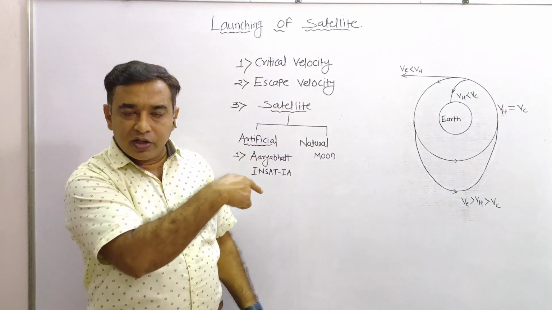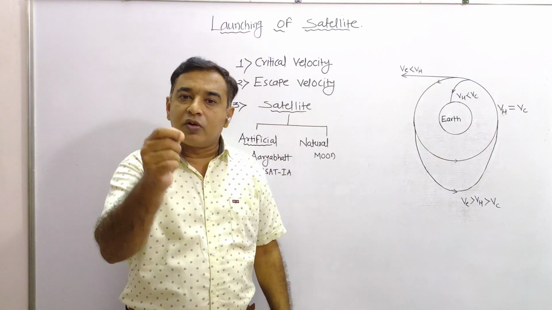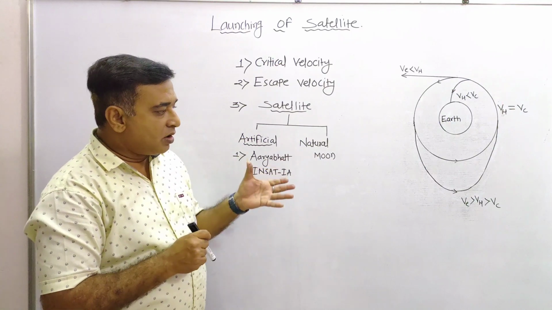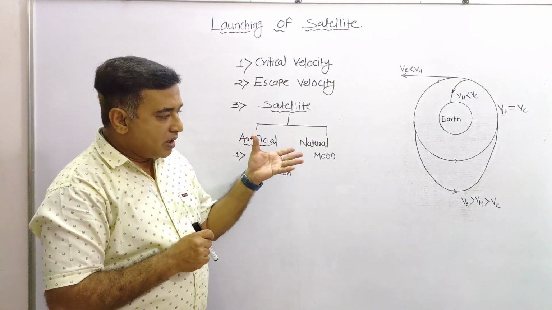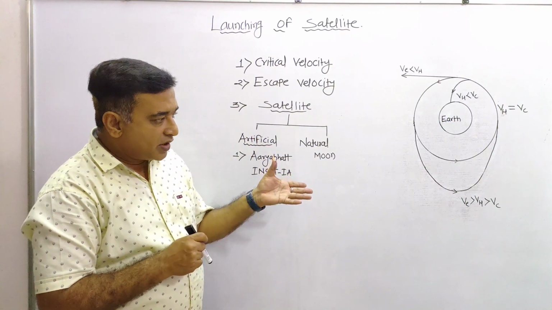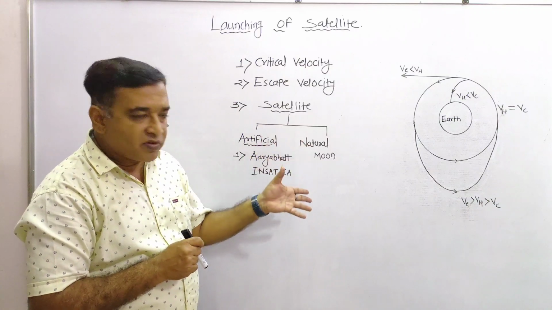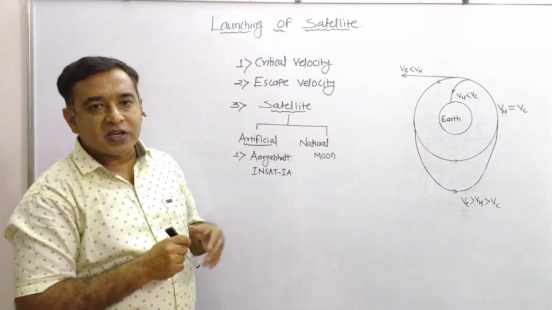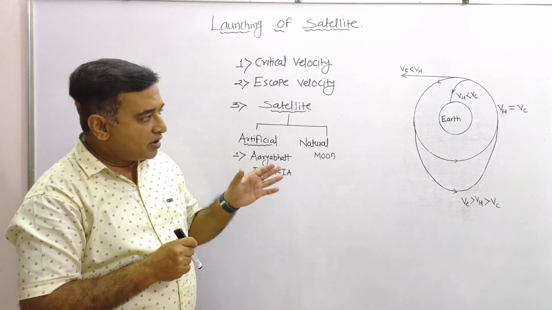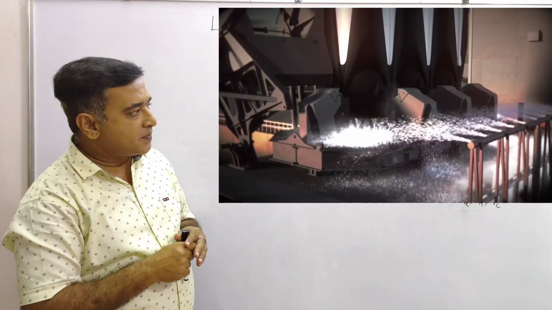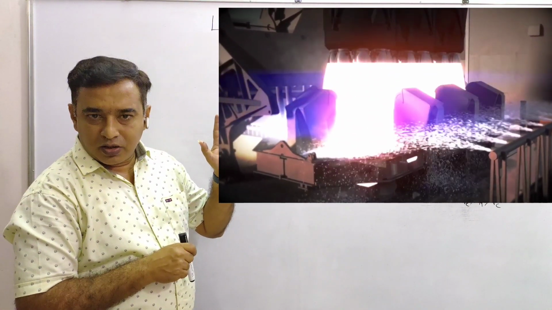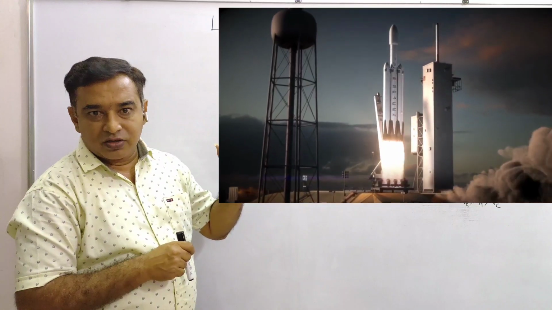Now see in the video how the rocket is launched. When the rocket is ignited, during the ignition hot gases come out from the lower side and the rocket is lifted into space. See how it is launched. Slowly it moves in an upward direction at a desired height.